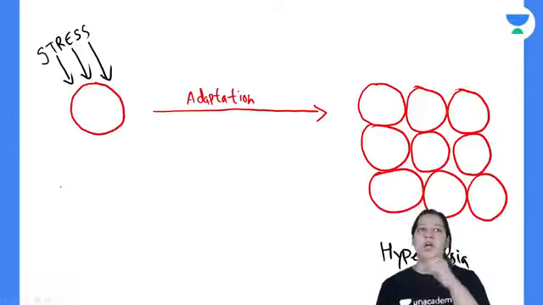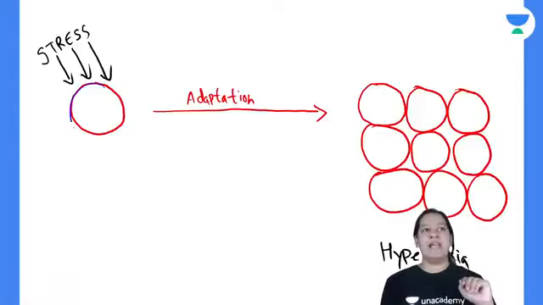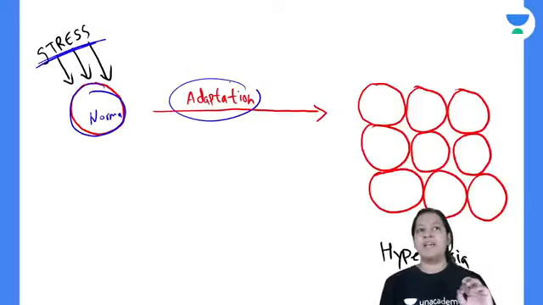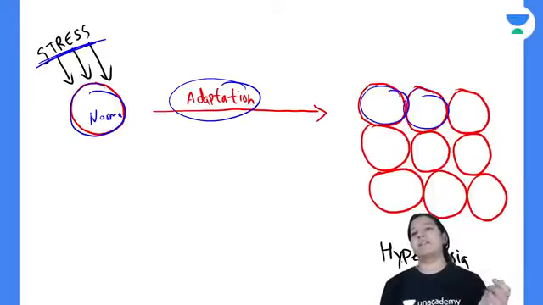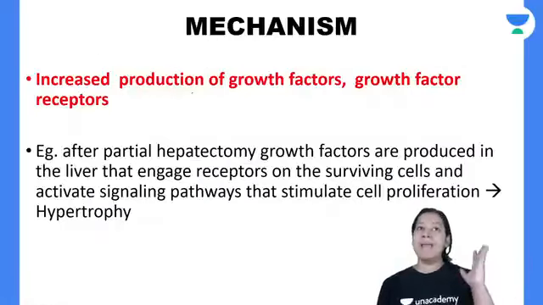That is the definition. So this is the diagram. See, this is a normal cell. Whenever any stress comes, physiological or pathological, the cell adapts by increasing in number. See, the size is the same, but the number is increasing. That is known as hyperplasia. So this is the diagram.